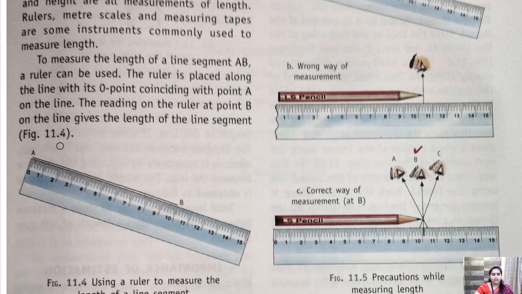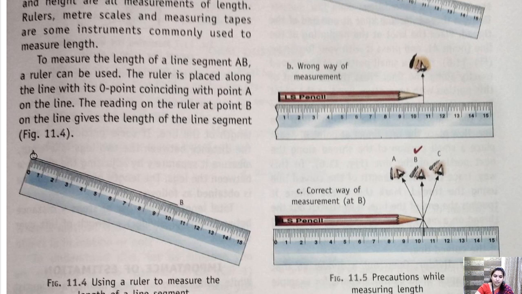Let's consider there is one line marked A and B. What is the rule of putting a scale and measuring with a scale? We always put the starting point A at 0 of the scale. Okay?